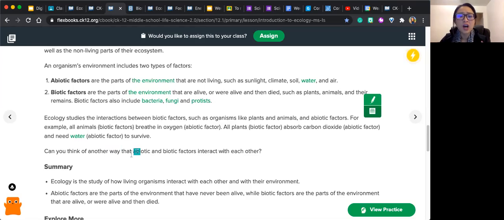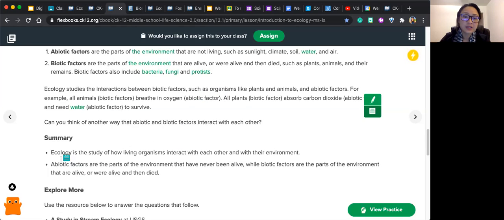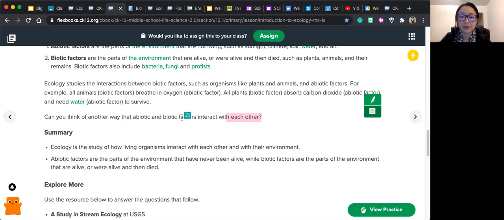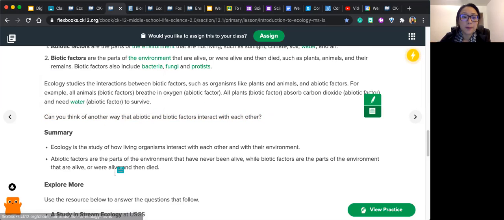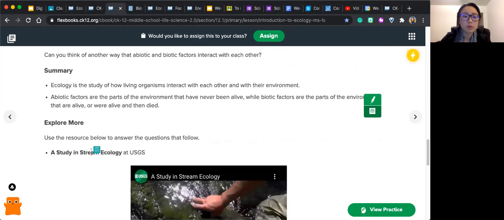Can you think of another way that abiotic factors and biotic factors interact with each other? So here's your summary. If I were you, I would highlight this and maybe add your notes here, your answer to this question. Explore more. So here's